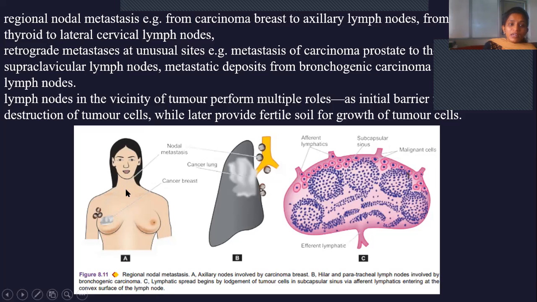From the thyroid, it enters the lymphatic circulation, and from there it causes accumulation of tumors in the cervical region. If there is carcinoma of breast, once it enters the lymphatic circulation, it will enter the axillary lymph nodes. So from here to here, it is spreading, forming regional nodal metastasis.